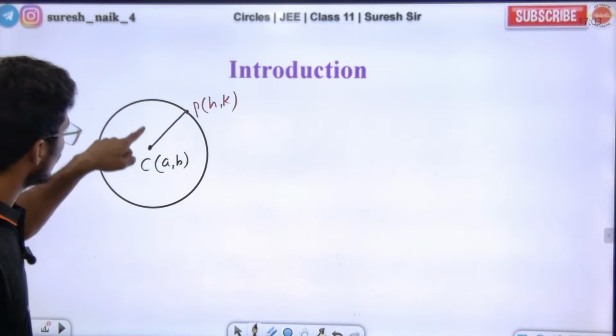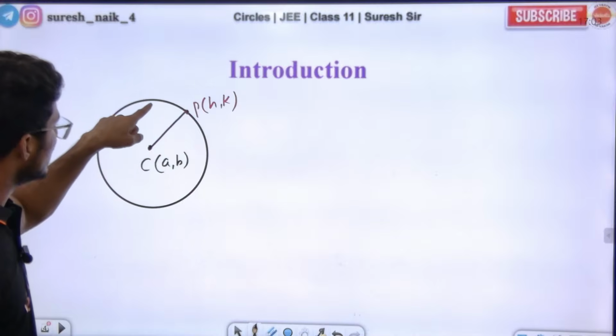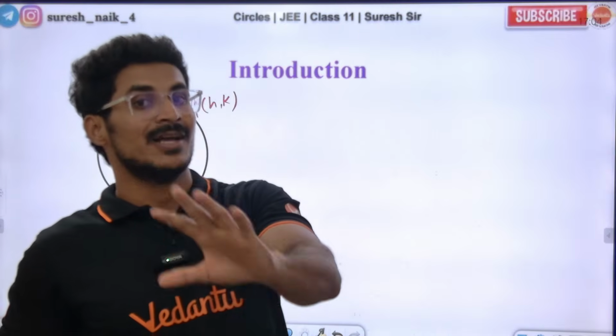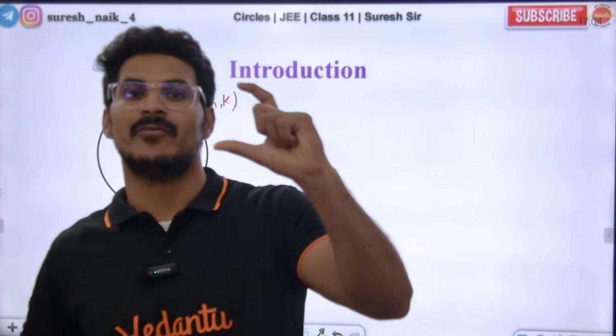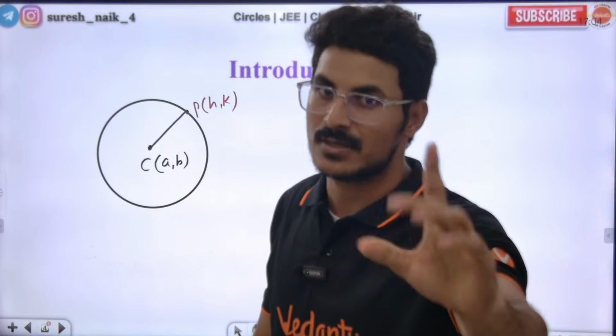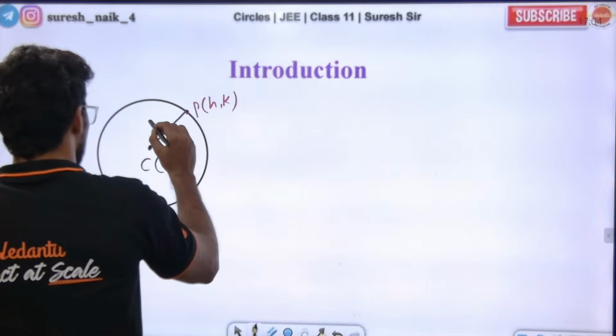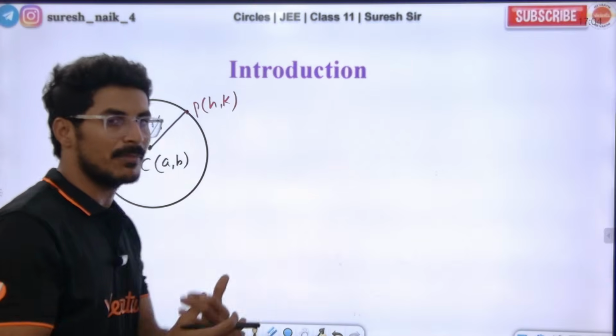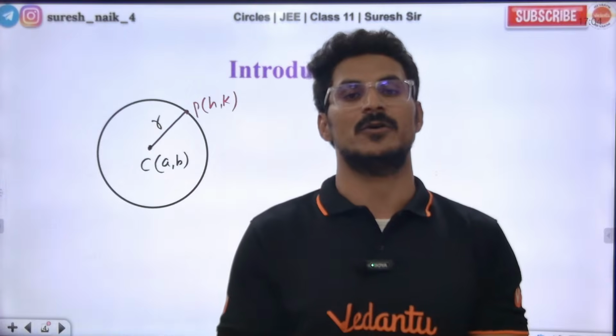The distance of the point from the center C should always be the same, constant. And that constant is called the radius. Yes or no? 110% yes sir. So we call it the radius. Now how do we derive a formula for the circle?